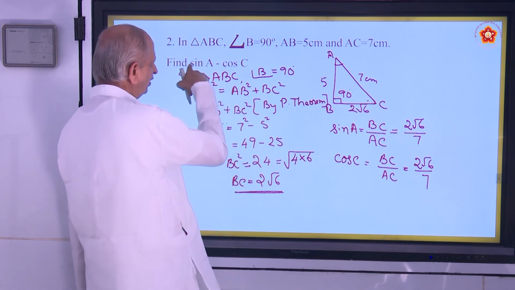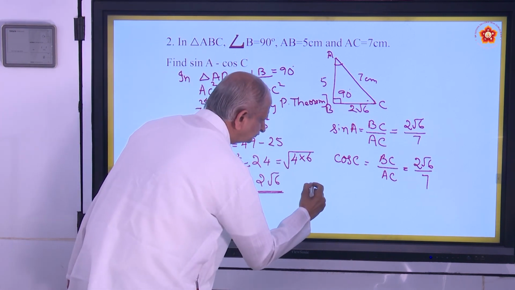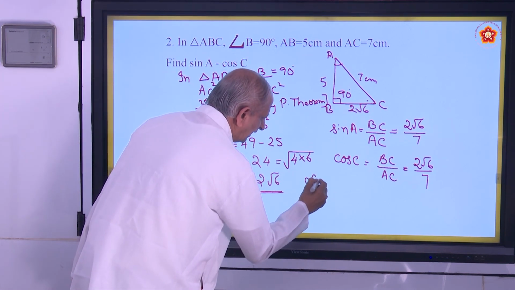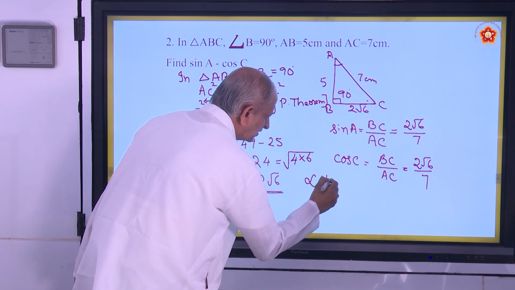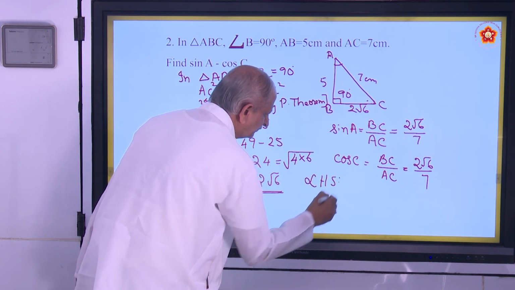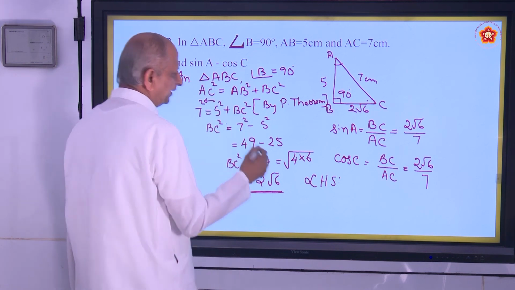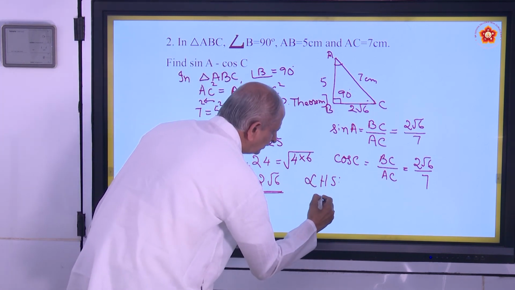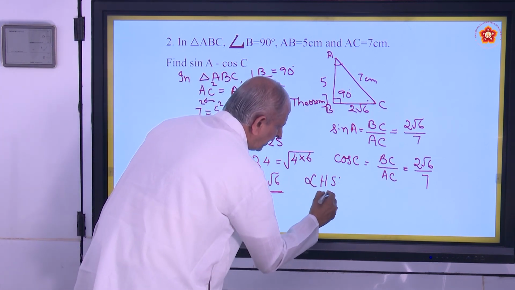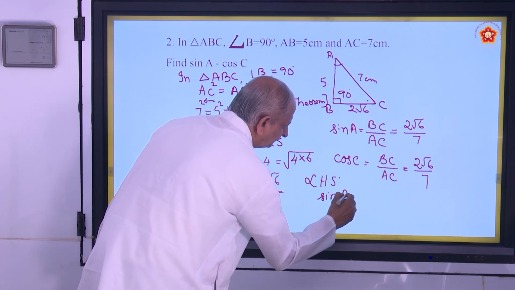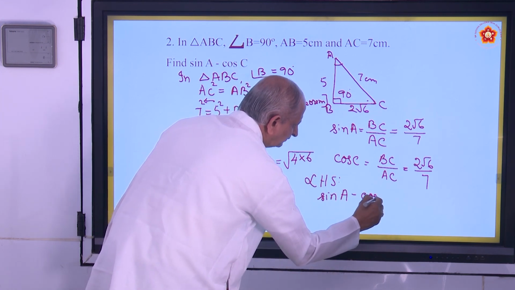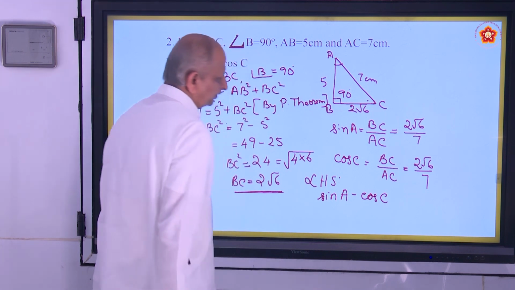Now lastly, you have to find out the value of, you can write the left hand side. So what you have to find out? Sine A minus cos C. What is sine A?